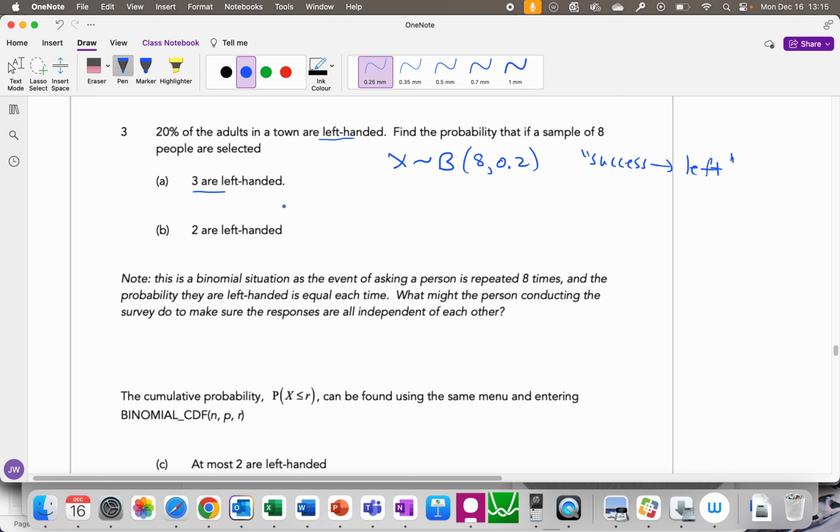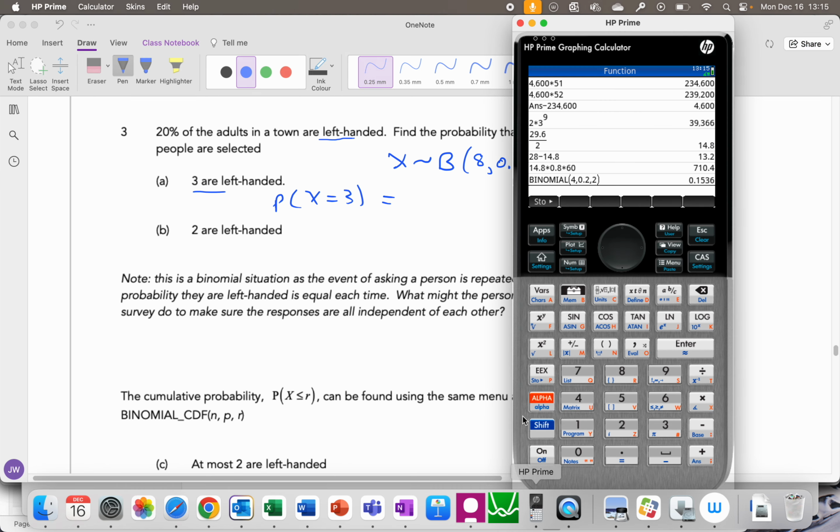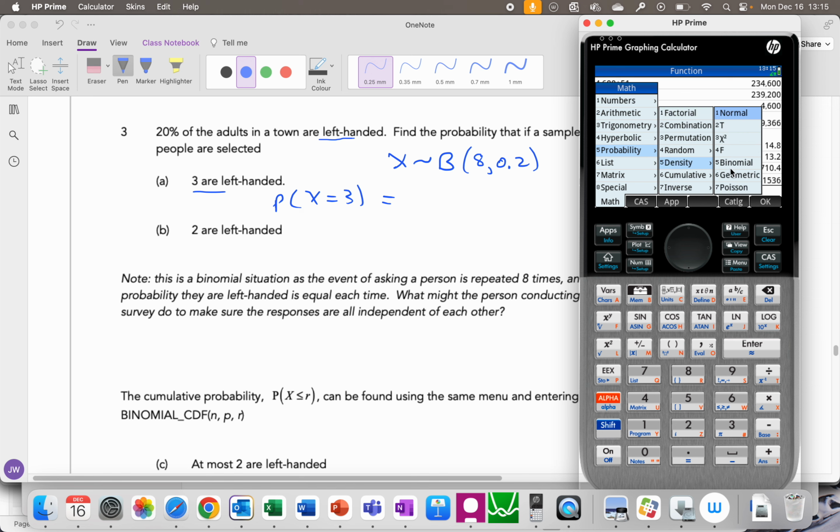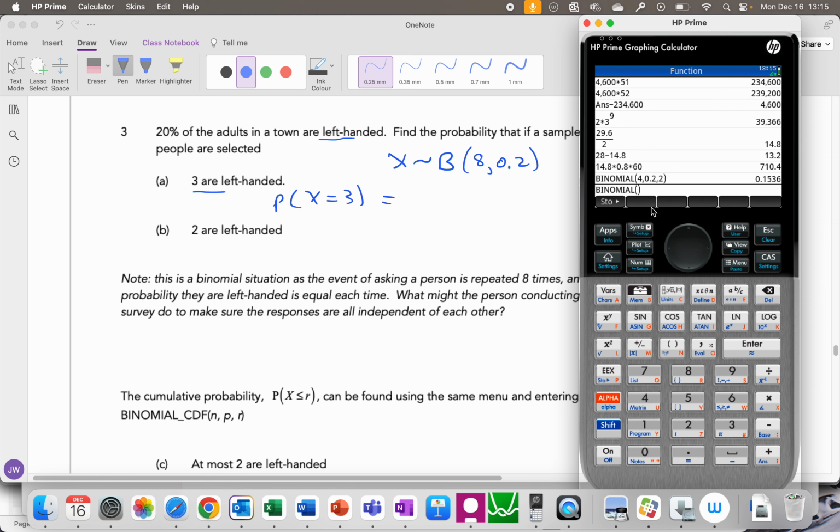Alrighty, let's do this. The probability that it's exactly 3 is going to be, so we're going to go binomial. Again, toolbox, probability, density, binomial. So 8 trials, probability 0.2, and I want exactly 3 left-handed people. And you get 0.147.